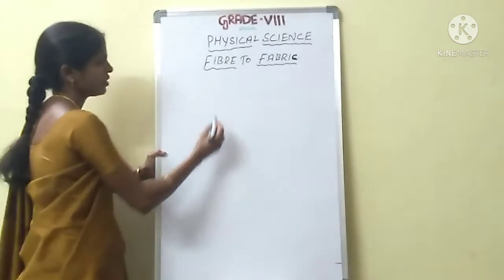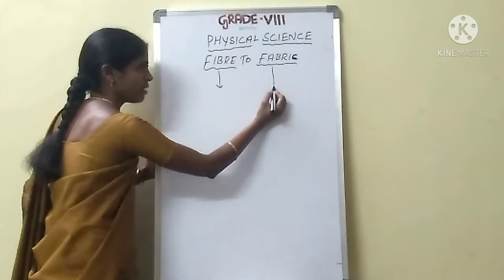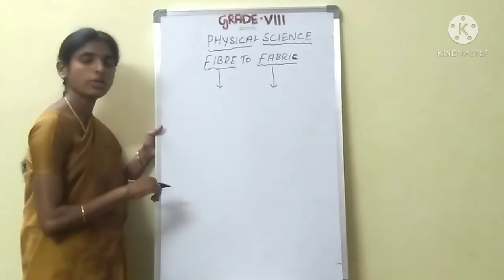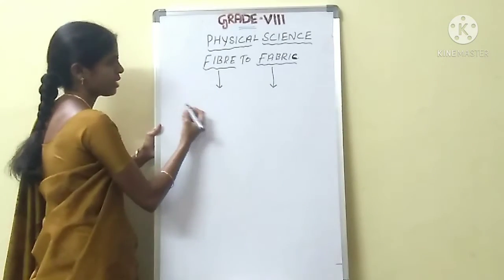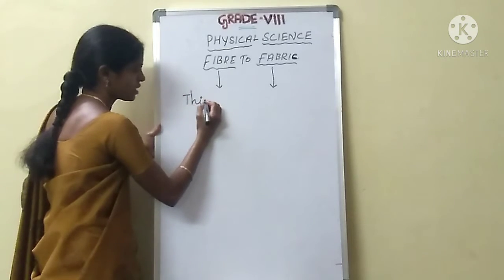Okay. See here. What is meant by fiber? What is meant by fabric? Do you have any idea? See here, fiber is nothing but thin strands of thread.